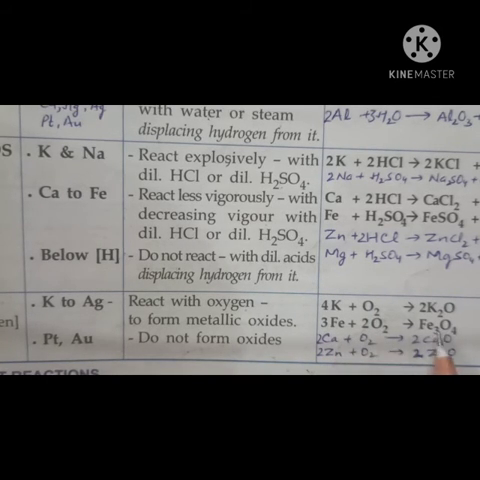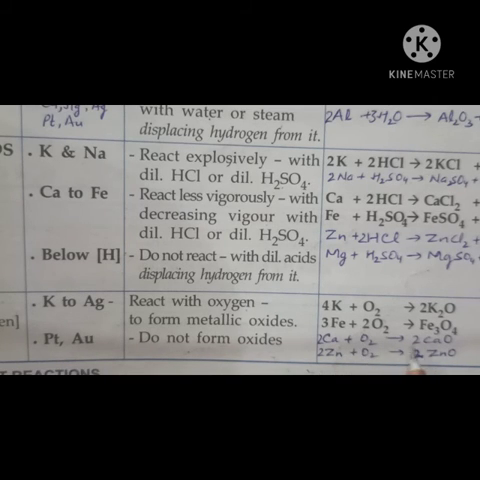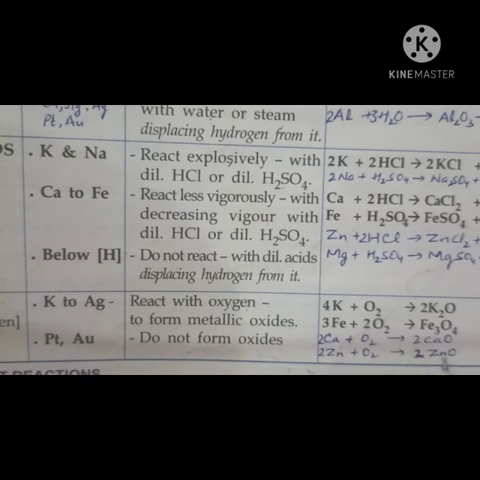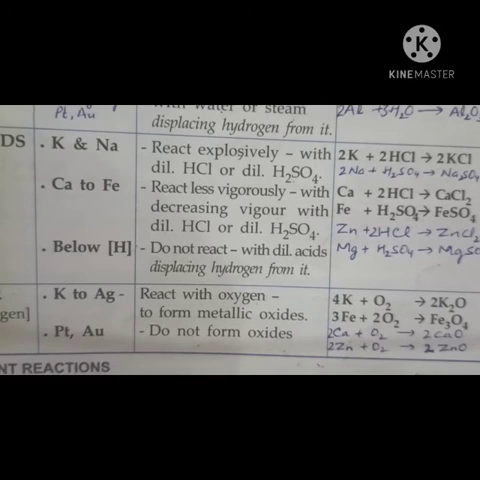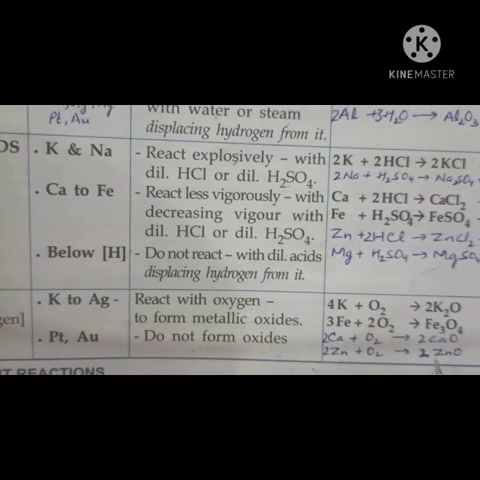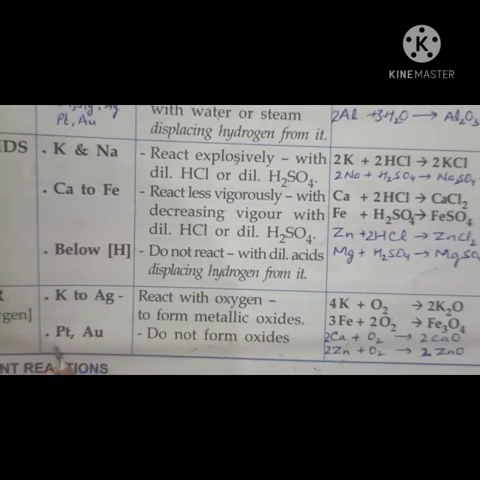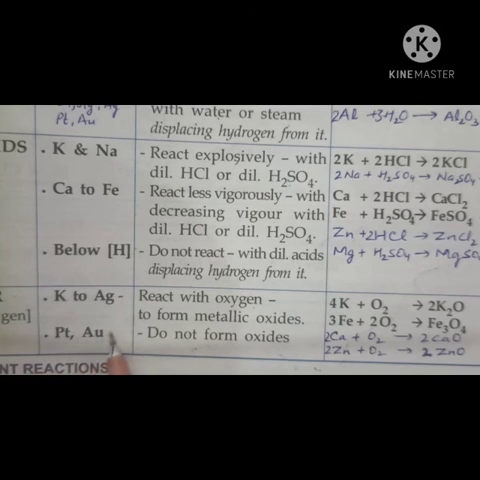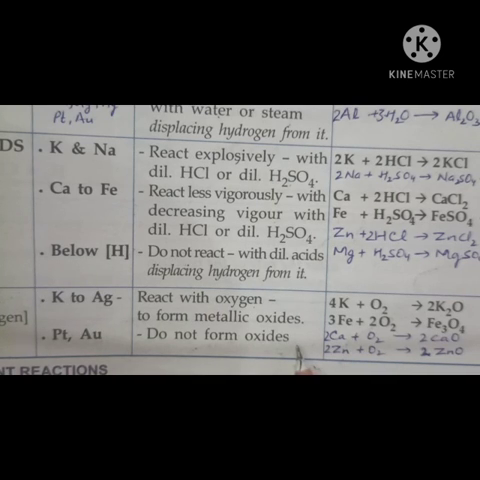And next is your iron. Here iron plus oxygen gives you what? Triferric tetroxide. And calcium when it reacts with oxygen gives you calcium oxide. Zinc reacts with oxygen to give zinc oxide. Magnesium reacts with oxygen to give magnesium oxide. And aluminium when it reacts with oxygen gives what? Aluminium oxide. But platinum and gold, I just told you, these two metals are called noble metals because they do not react with water, acids and oxygen. Right? So here also platinum and gold do not form oxides.